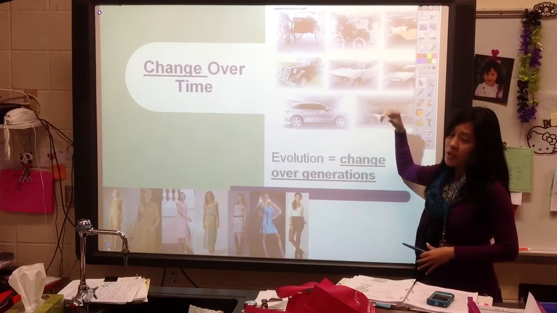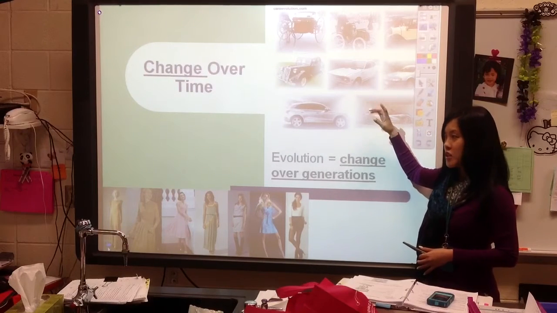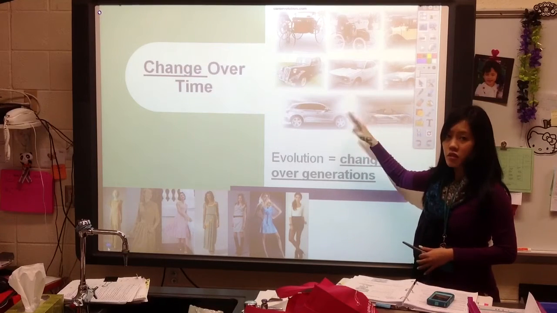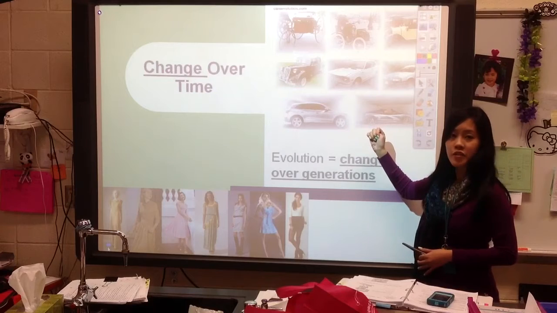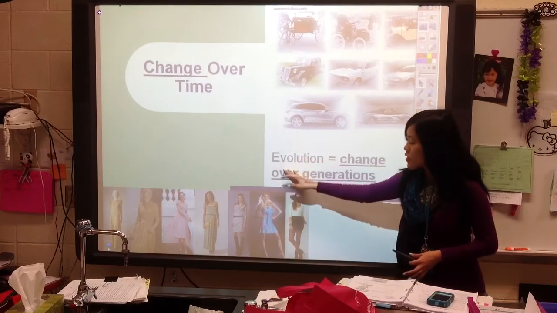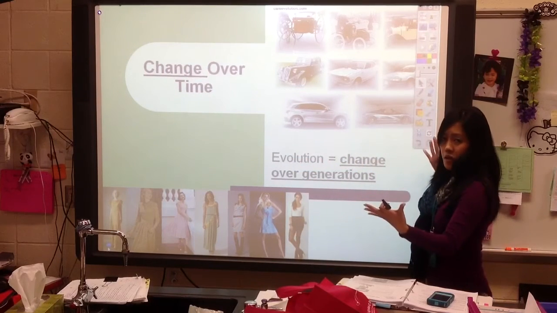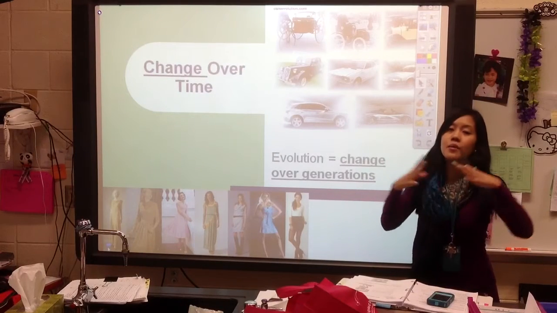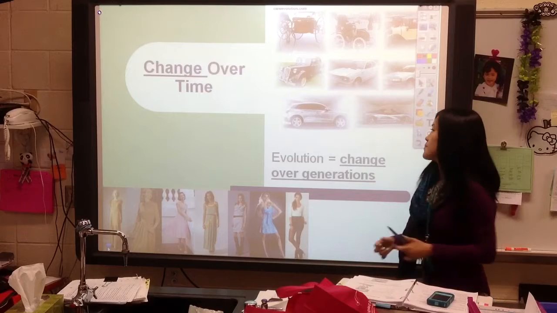So thinking of a population like humans, and how do they change from the grandparents, to the parents, to the children, to the grandchildren? Four possible generations. And we're going to think about evolution in this big picture because things don't evolve individually. It has to be a big group that changes.